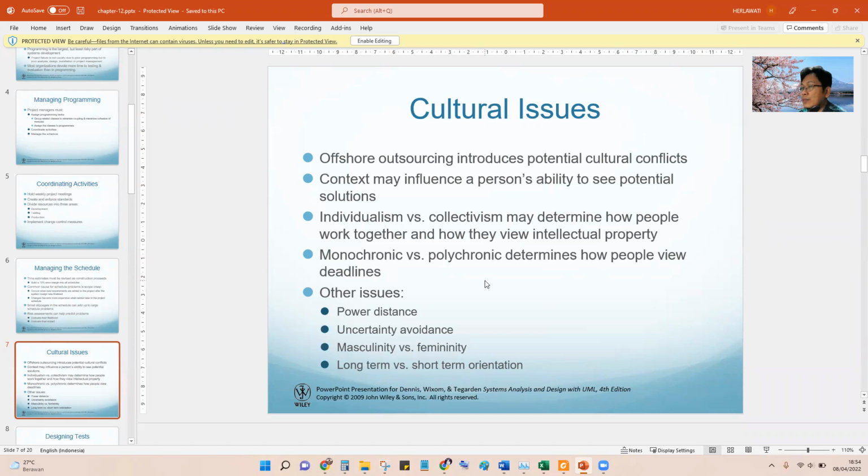Usually there is someone that works late or someone that likes to start from the beginning, etc. So other issues: power distance, uncertainty avoidance, masculinity, femininity, and also long-term and short-term orientation.